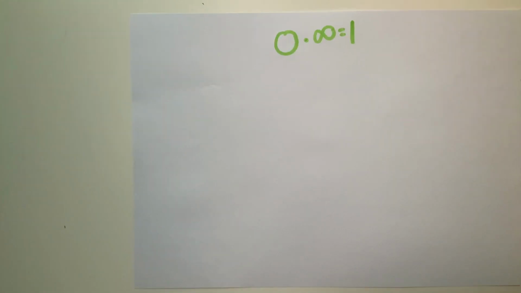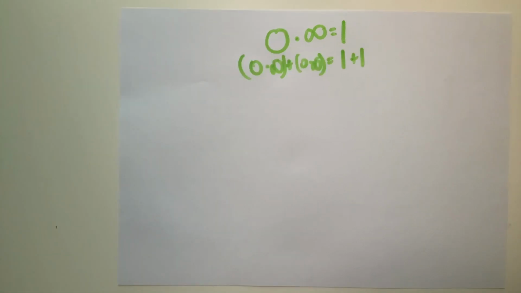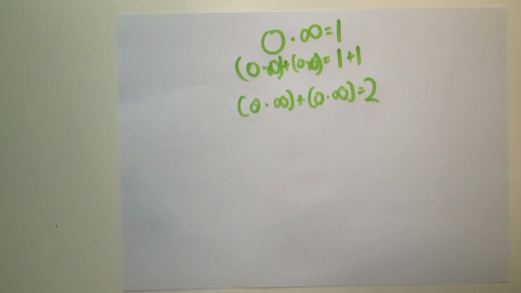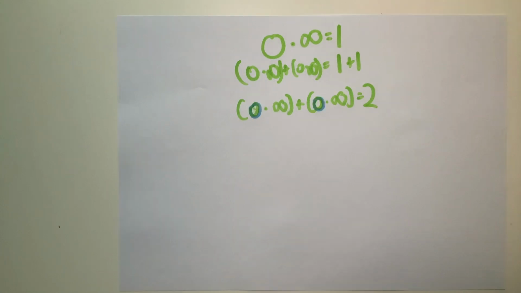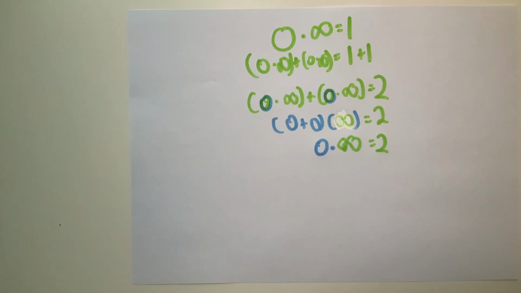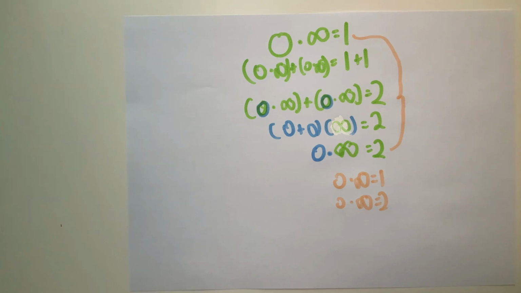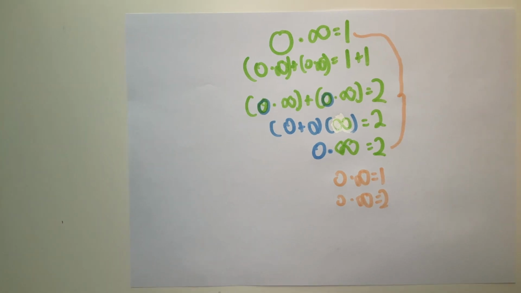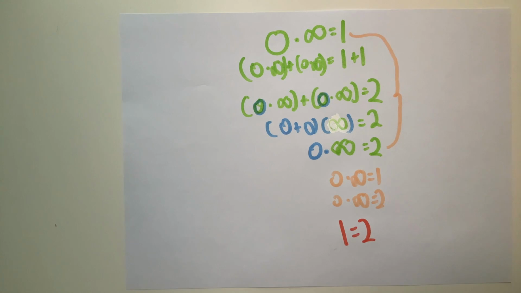So far so good. Let's splice the operation up a bit to test its veracity. If 0 times infinity is equal to 1, then that means that 1 plus 1, or 2, is 0 times infinity plus 0 times infinity. Through what is known as the distributive property, we can rearrange the like terms in the number sentence of 0 times infinity plus 0 times infinity equals 2 to 0 times infinity equals 2. Since 0 times infinity is equal to 1, and 0 times infinity equals 2 as well, this states that 1 equals 2. Since 1 equals 2, it's obviously false in our real world. 0 cannot be the divisor of a division number sentence.